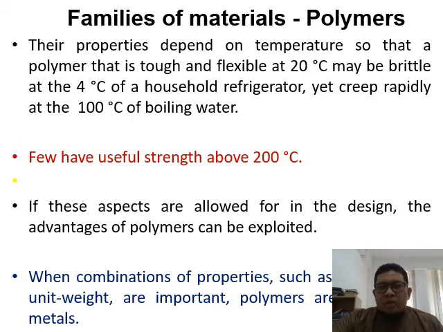When a combination of properties such as strength per unit weight is important, polymers are as good as metal. Sometimes you need a component used in an automobile.